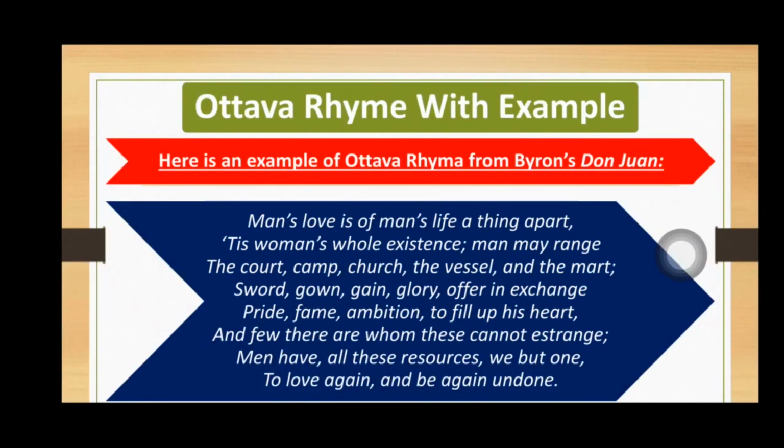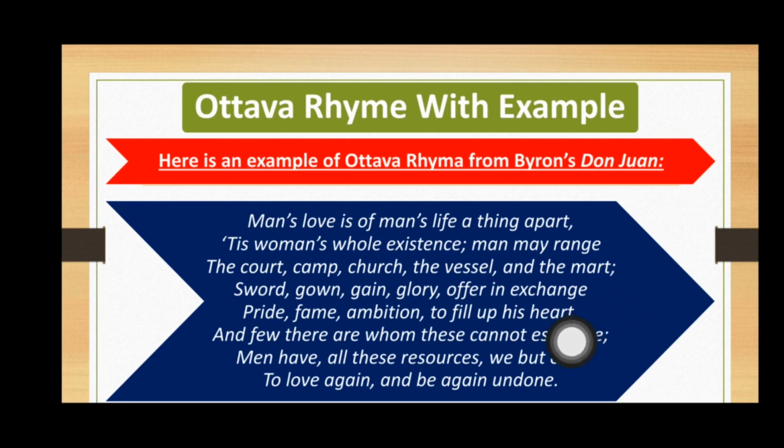Now here we have the example of Ottava Rima, and this example is taken from Byron's Don Juan. Now you can see that this stanza consists of 8 lines. We can count them: 1, 2, 3, 4, 5, 6, 7, 8 lines. So line number 1, apart, is rhymed with line number 3, marked. So A and A, or line number 1 is rhymed with line number 3.